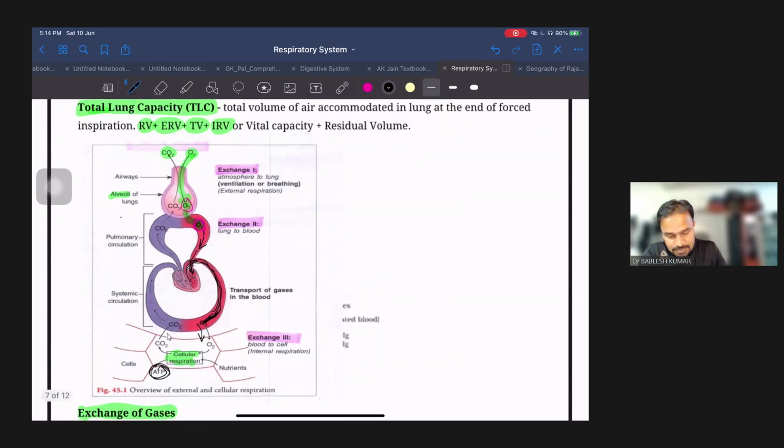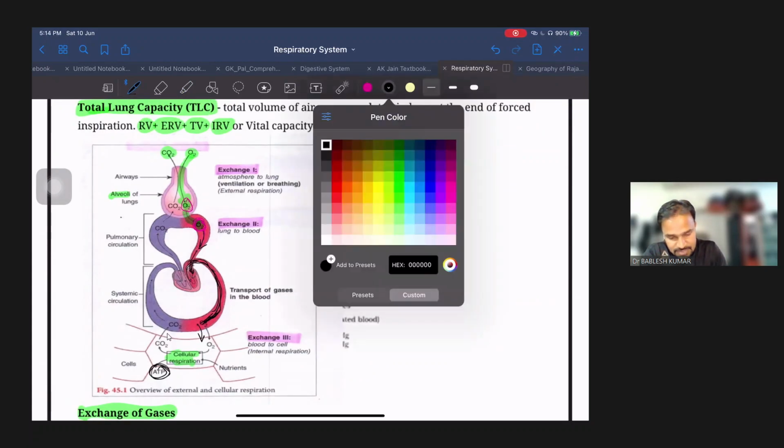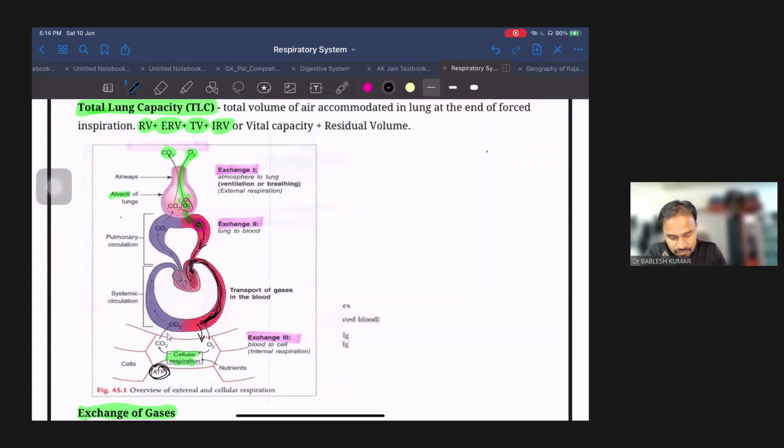Okay, and then similarly, we had seen this was the transportation system of oxygen. Now we see that CO2 is formed in the cell, and from the cell it gets diffused to blood vessels. Then the blood carries CO2 to heart, and through the heart it goes to lungs, and through the lungs with the help of alveoli it gets diffused in the trachea, and then through the nose it gets exhaled to the atmosphere. So this is the whole circulatory system of gases, oxygen and CO2.